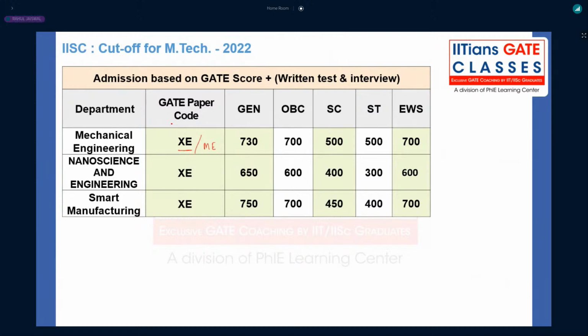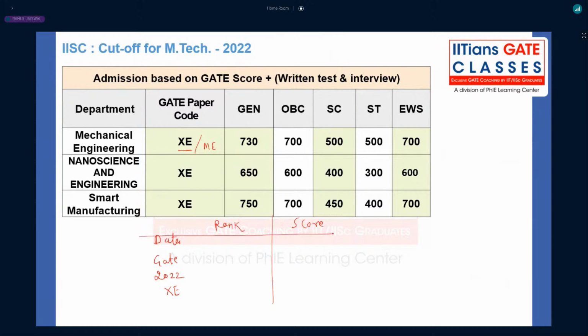Now here let me give some data about the GATE XE rank versus scorecard for the last year. Just wait. Why I'm saying that: suppose you want to get admission, the data for GATE 2022, rank versus score, right?